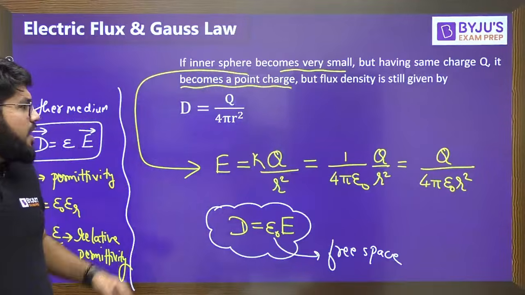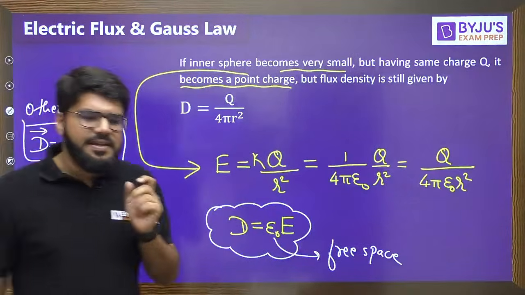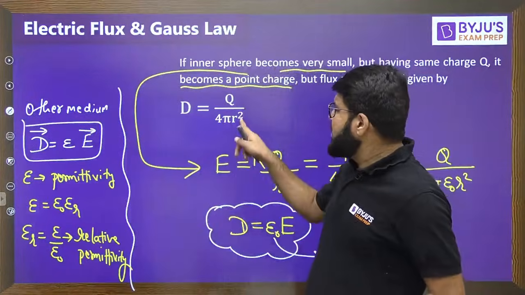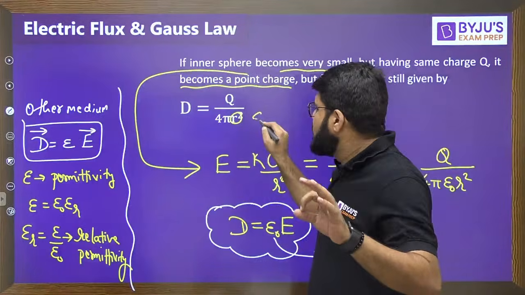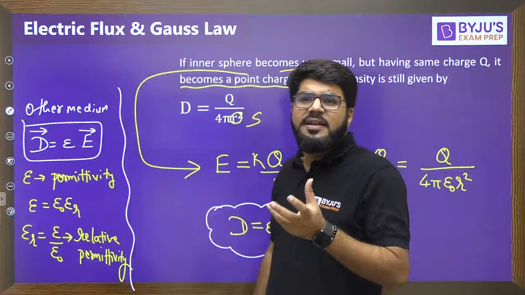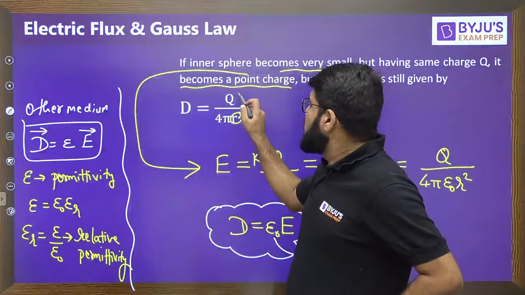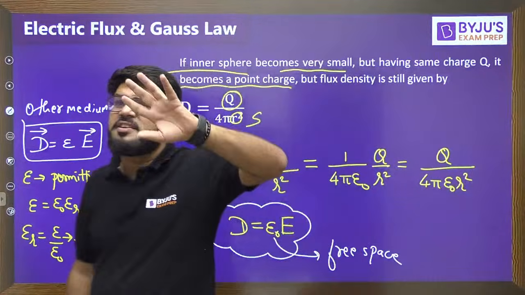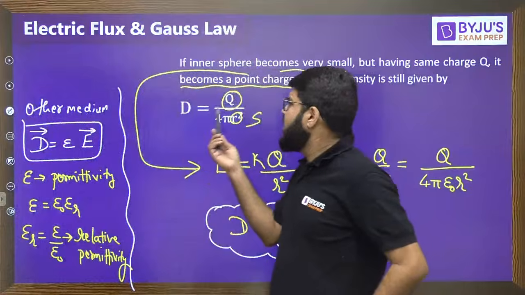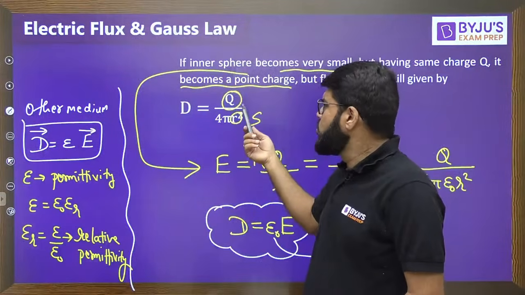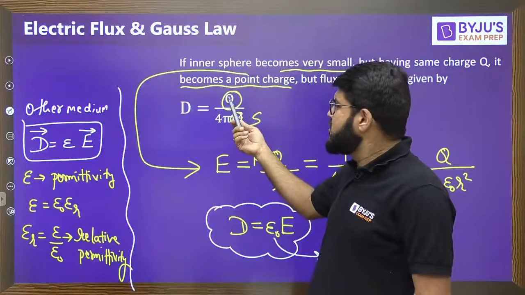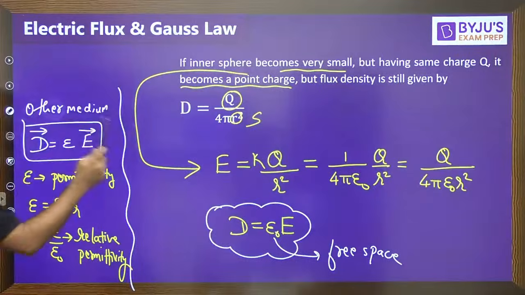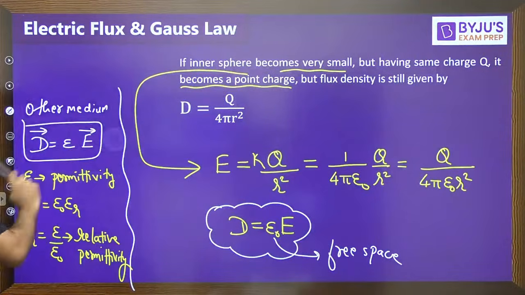Satish, see, first of all, I'm not making the radius exactly 0. A point charge is something which has negligible, very small dimension. So I'm not saying R will be 0, R will be small. Now, do you still think this D will be large? No. See, this is Q, the charge. Even 1 coulomb of charge is a very huge amount of charge. Usually the charge is in microcoulombs or nanocoulombs. So don't worry, usually the charge is a very small quantity and the flux will not be that large, Satish.